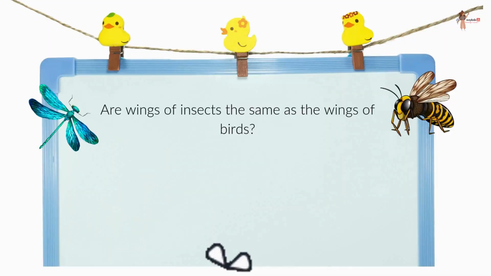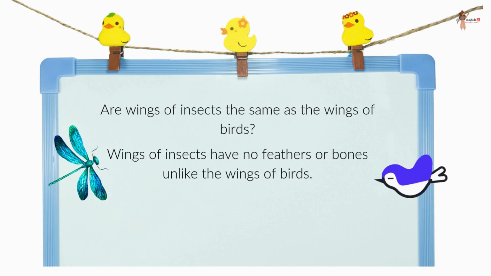Okay, tell me something. Are wings of insects the same as the wings of birds? Well, the answer is no. Wings of insects have no feathers or bones unlike the wings of birds.